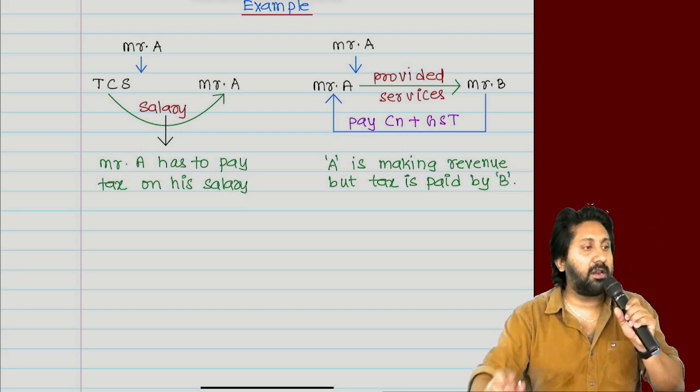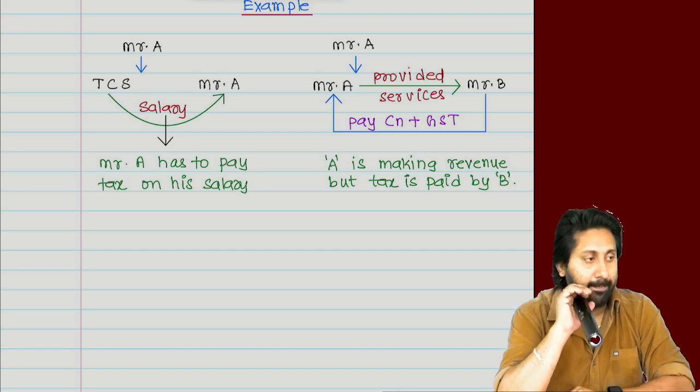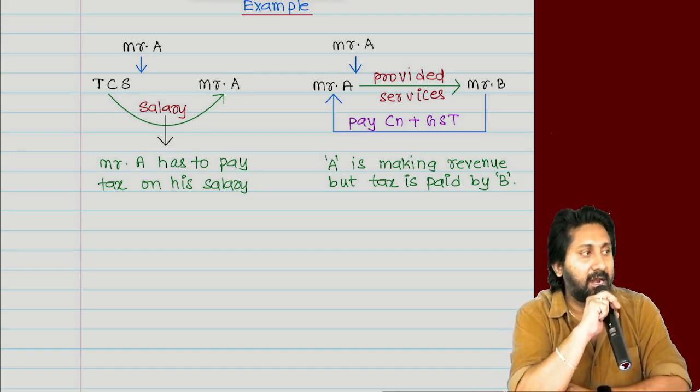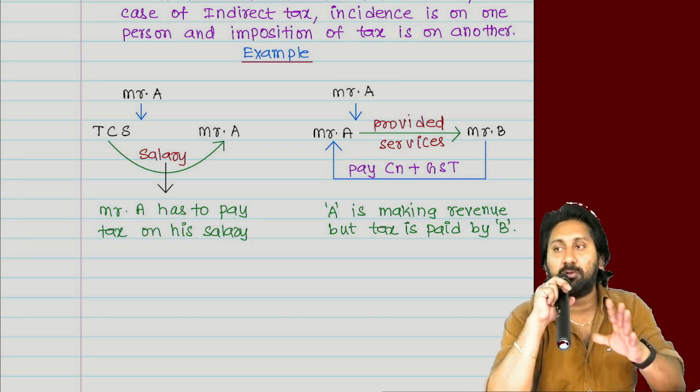So A is making revenue, but the tax is paid by B. So this happens in case of indirect taxes. It's a classic example of incidence on one, imposition on another.